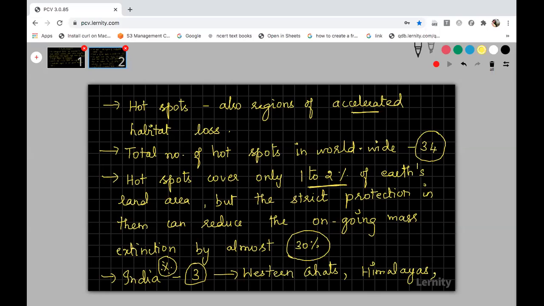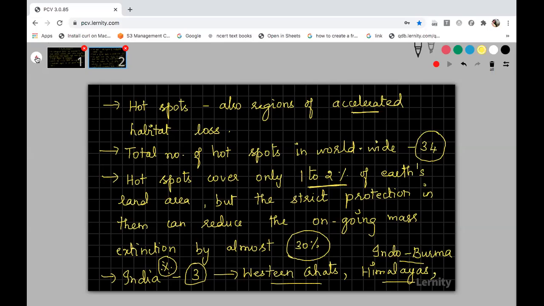I will write here, Indo-Burma. Now in India also many hotspots have been added, like you know Sundarbans, right? Sundarbans, and then near the Sri Lankan region, in the coastal region, one hotspot has been found. But according to the NCERT data, 3 biodiversity hotspots are there in India, and they are: one is Western Ghats, second is Himalayas, and third is the Indo-Burma region. Okay, fine. Now, what are the other in situ conservation methods?